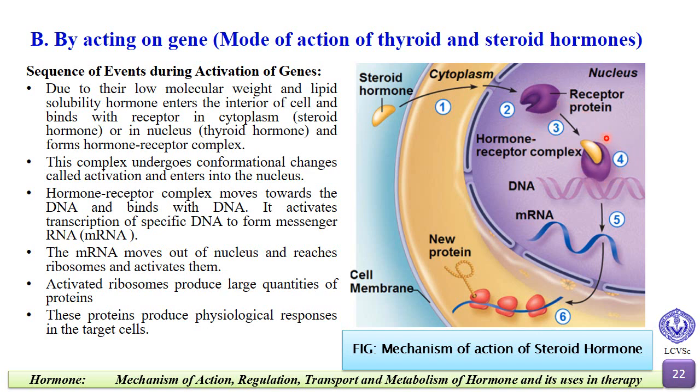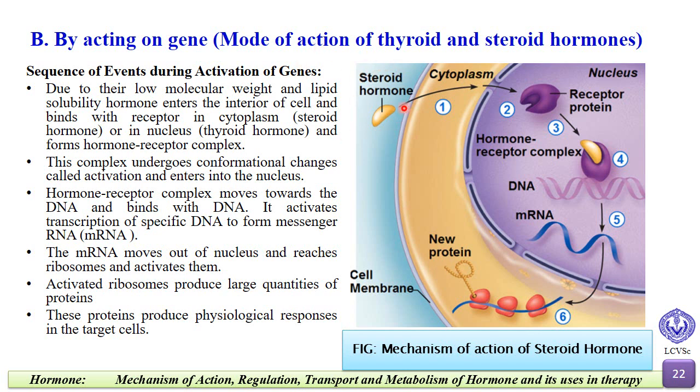Then this complex undergoes conformational changes called activation and enters into the nucleus. The hormone receptor complex moves towards the DNA and combines with the DNA. It activates the transcription of specific DNA to form mRNA, messenger RNA. This messenger RNA moves out of the nucleus and activates the ribosome. The activated ribosome then produces a large quantity of new protein. These proteins produce physiological responses in the target cell.